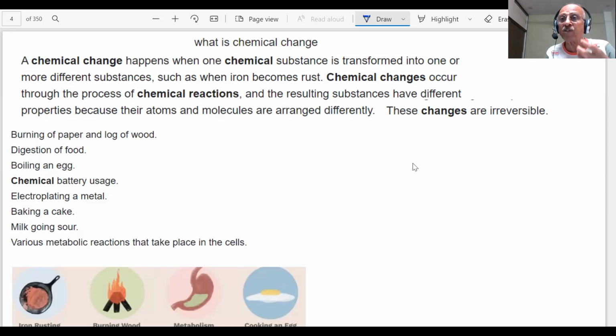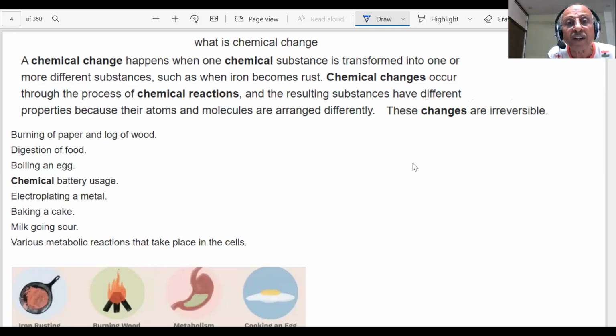For example, students, the food which you are eating is made up of chemicals. Carbohydrates are there, proteins are there, glucose is there. What happens when it goes inside your body? The glucose inside the body takes oxygen from the atmosphere and it decomposes to give carbon dioxide, water, and the energy with which you are working. So, students, here a chemical change has taken place. New substances have been produced during the process.